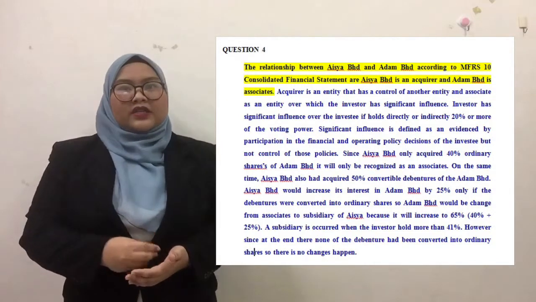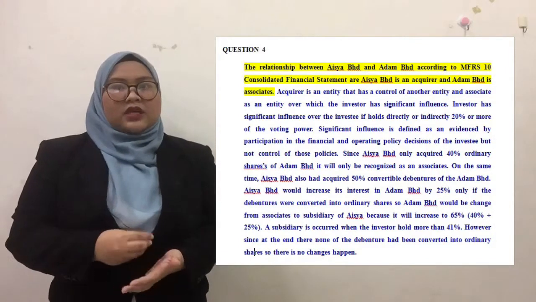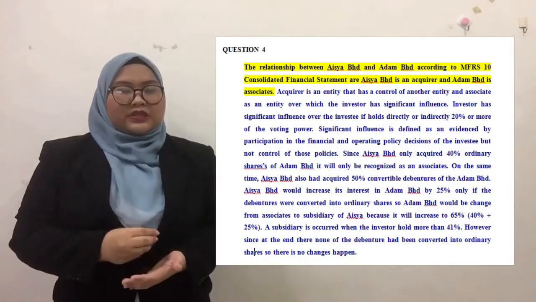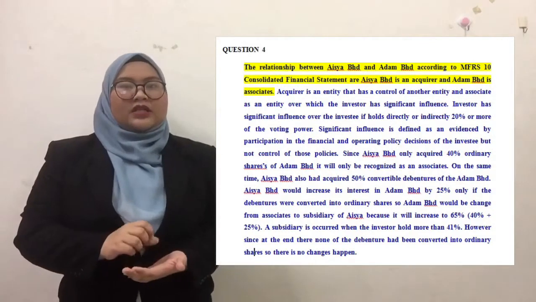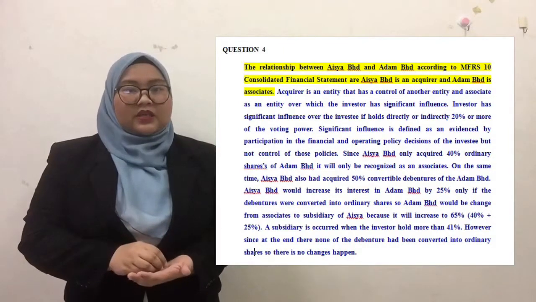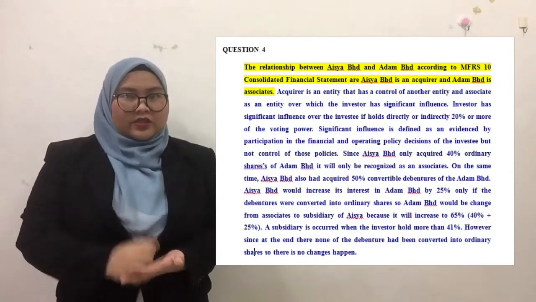Significant influence over the investee means the entity holds directly or indirectly 20% or more of the voting power. Since Aisha only acquired 40% of the ordinary shares of Adam Berhad, it will only be recognized as an associate.